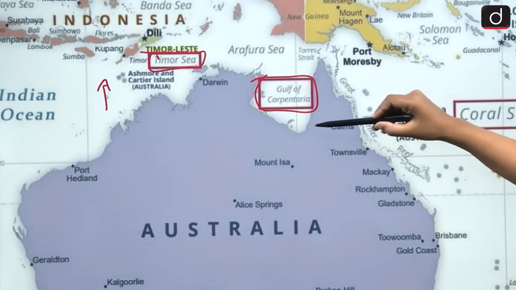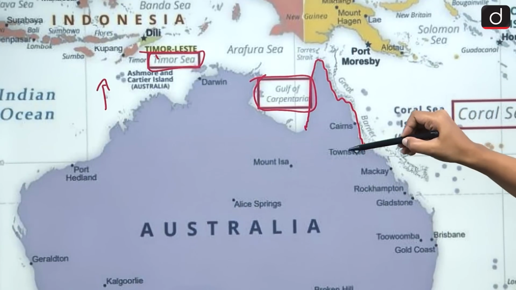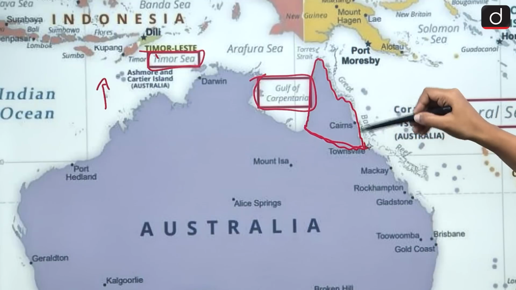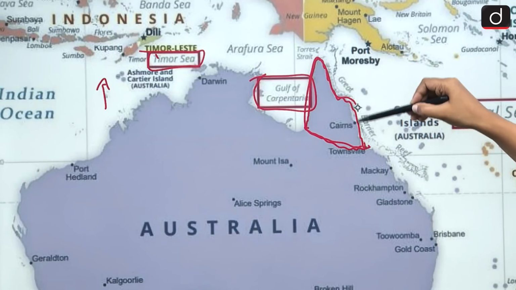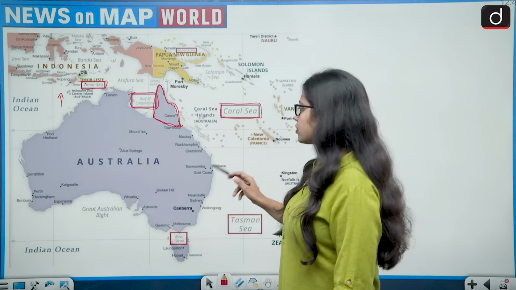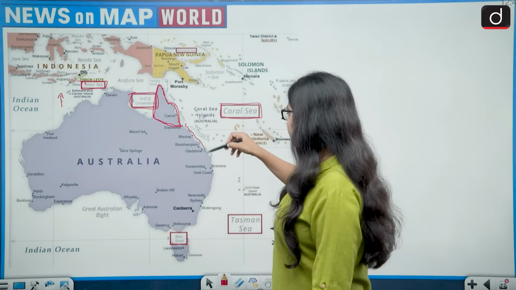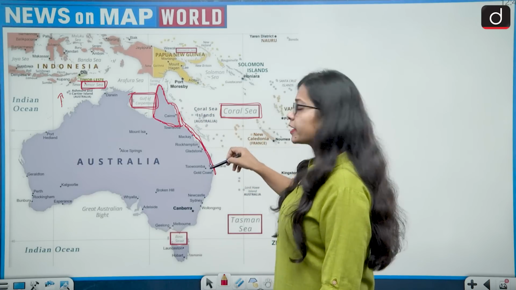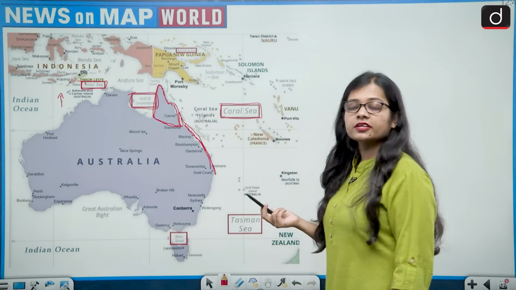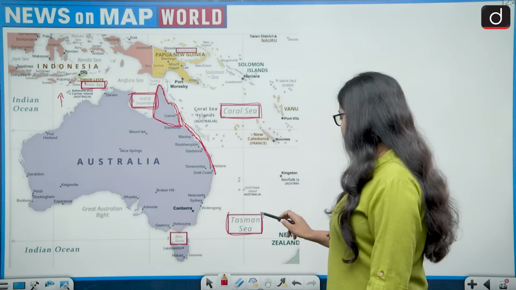It is called Gulf of Carpentaria because of the region of Carpentaria, this is the region of the peninsula of Carpentaria in North Australia. And if we see the Coral Sea, then the Coral Sea is also associated with Australia, and this is very obvious because the Great Barrier Reef lies in Australia and there are many corals, and you can say that the highest amount of corals are found there. Then there is the Tasman Sea.